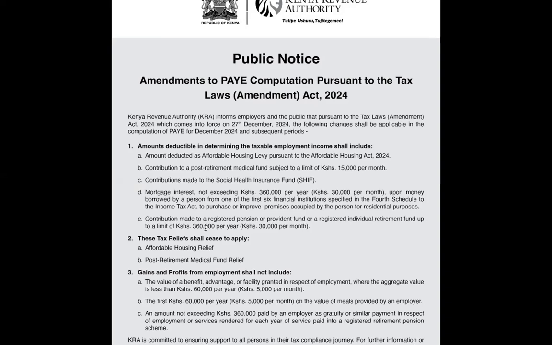But with these new amendments, you should have this knowledge that from now henceforth, anytime you are preparing an individual's computation of taxable income, note that the contribution to a registered pension scheme has been amended from 240,000 to 360,000.